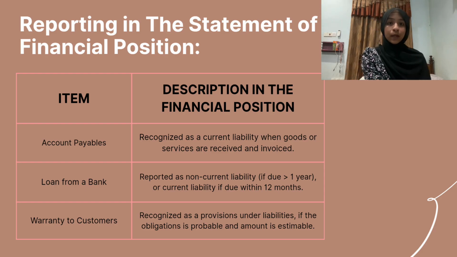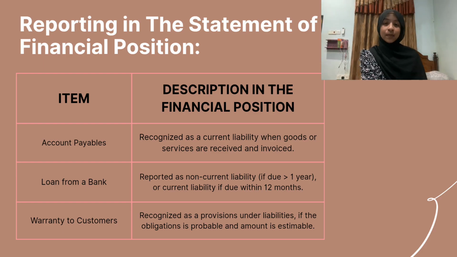The second one is loan from a bank. What is a loan from a bank? Basically, a loan from a bank is a sum of money that a bank lends to an individual or business with the agreement that it will be repaid over time. Sometimes the bank will charge interest on it, and it is reported as a non-current liability if the due date is over a year. Sometimes it is reported as a current liability if the due date is within 12 months.